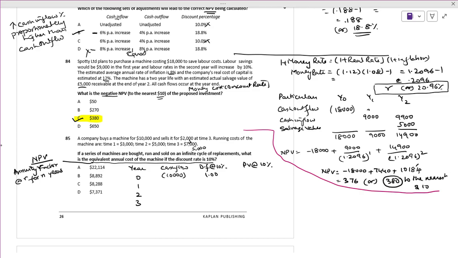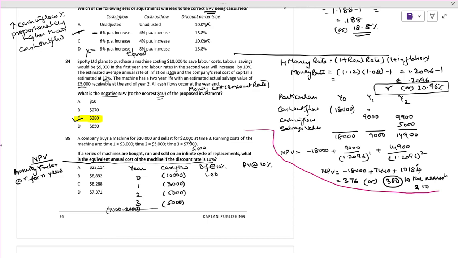Year 1 is how much? It's only a cost, 3,000. Year 2 is how much? 5,000. And year 3, how much will you get? 7,000 is the cost. Salvage value is 2,000. Means it will be 5,000. 10%.